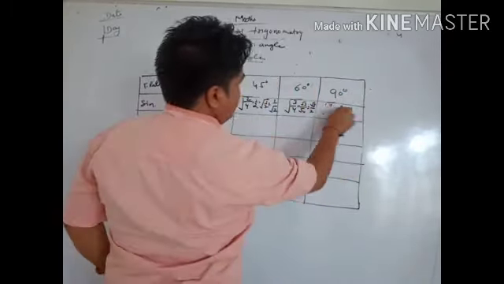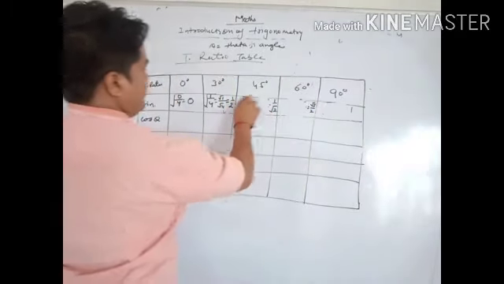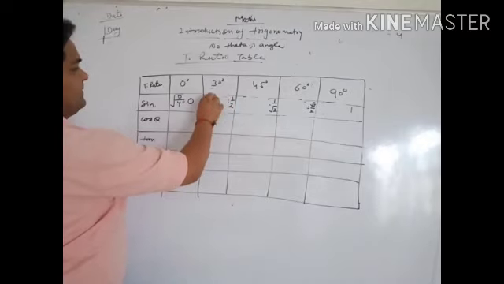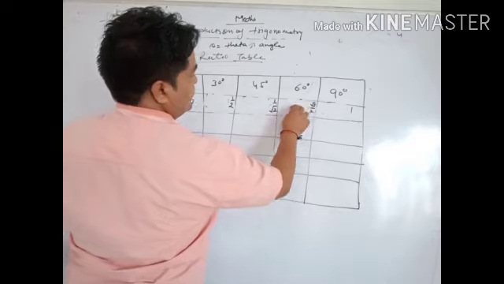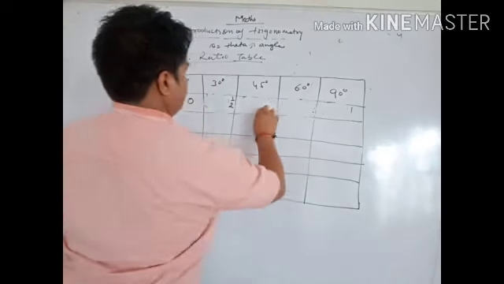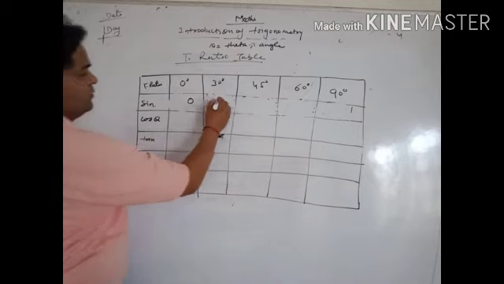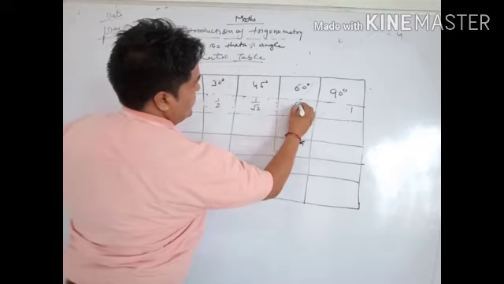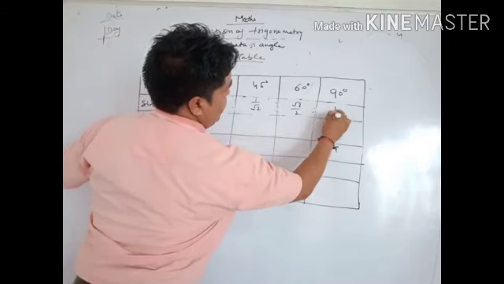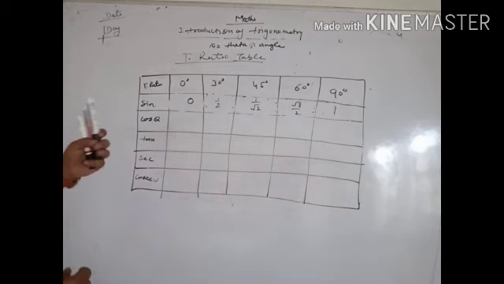Now I am erasing it, because if you are confused about it, then clear it. Now 1 by 2, 1 by root 2, root 3 by 2 and 1. And I have explained how we can find out this type of value for the 0 degree angle.